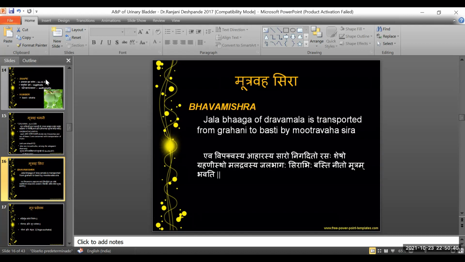Here, Sira is again not referring just to the venous system. This is also the same function as the Dhamani. Though the functional aspect remains the same as Dhamani, Acharya Bhava Mishra coins it as Mutravaha Sira. Saying so, Acharya says that एवं विपक्वस्य आहारस्य सारो निगदितो रसः शेषो ग्रहणीस्तो मलद्रवस्य जलभागः सिराभिः बस्तीनीतो मूत्रम अभिभवति.